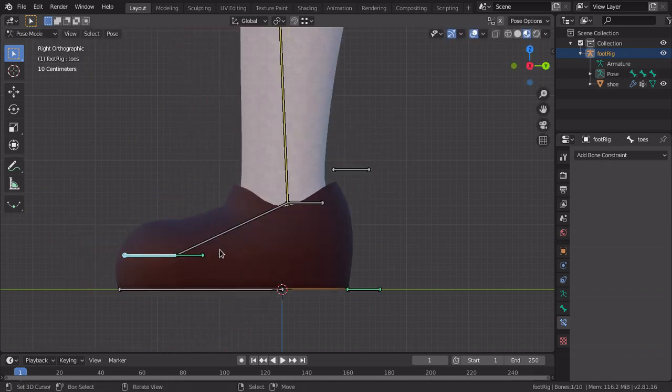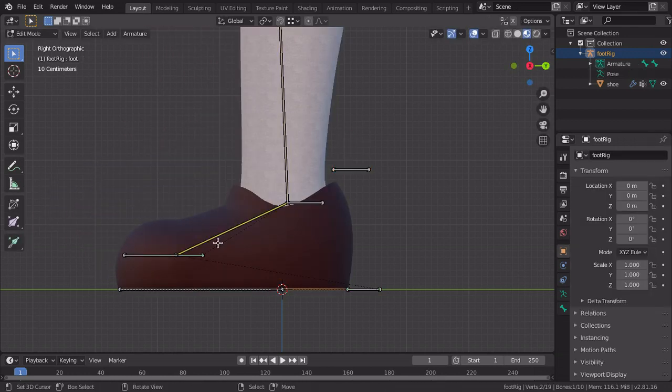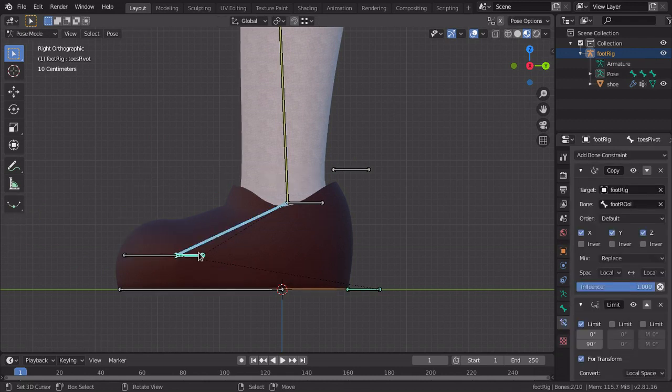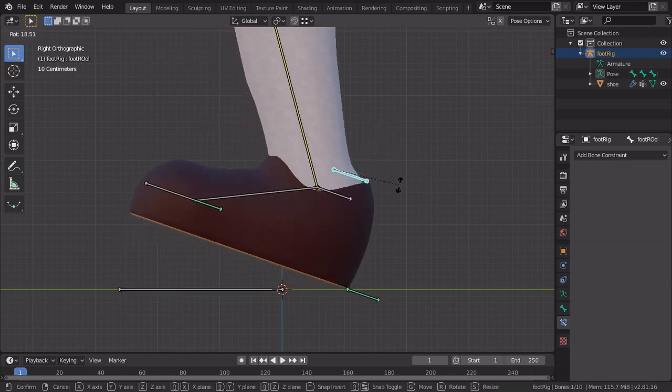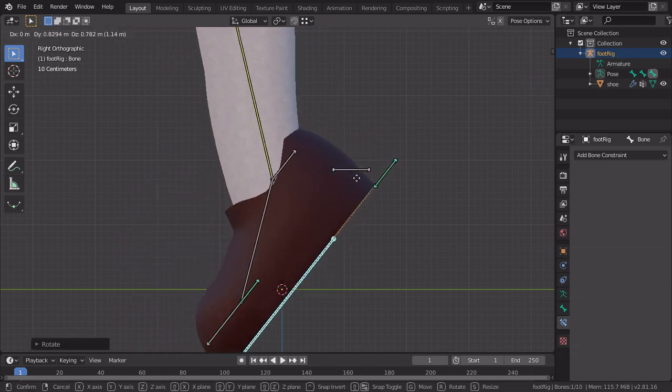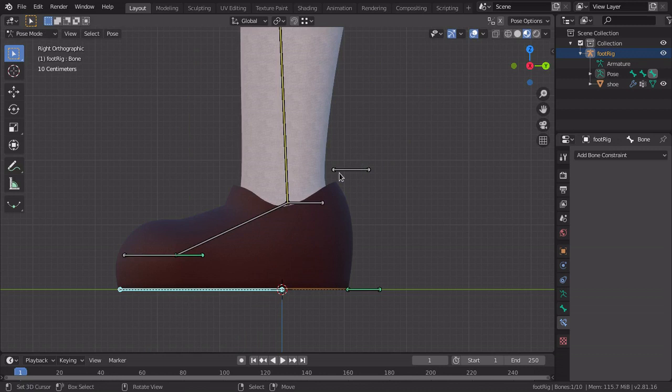Now it's almost finished. Now select the foot bone here, and parent it to the toes pivot point. Keep offset and look at it, almost finished. Really, it's pretty simple.